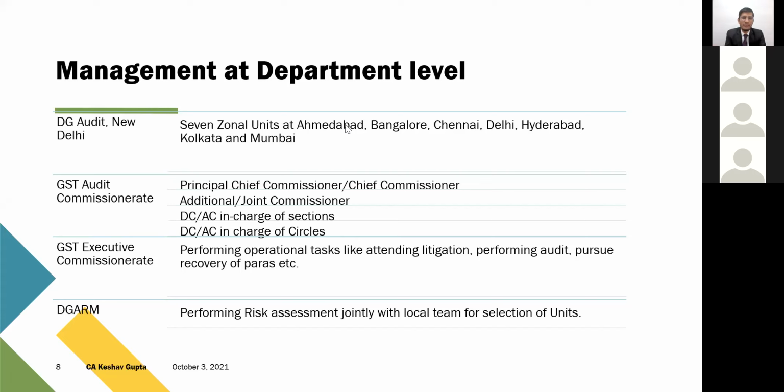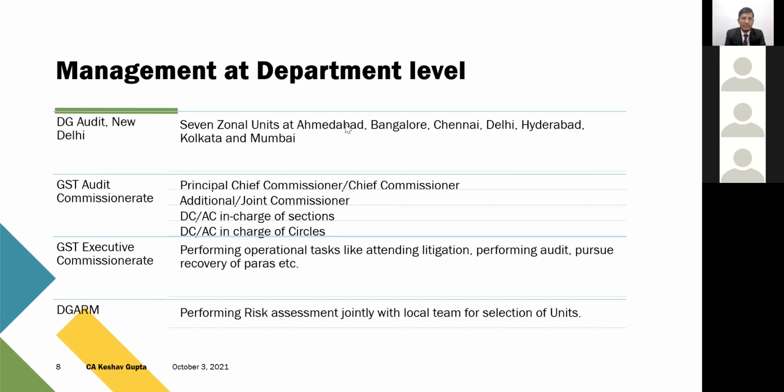Then there are section DCs in charge of the sections. Then there are circle DCs, and they are primarily responsible for undertaking the audit. So the field audit is undertaken by the team of DCs or ACs. They have a team of superintendents or inspectors, and they undertake the audit. This way, the audit commissionerate has been designed at each of the CGST headquarters across the country.